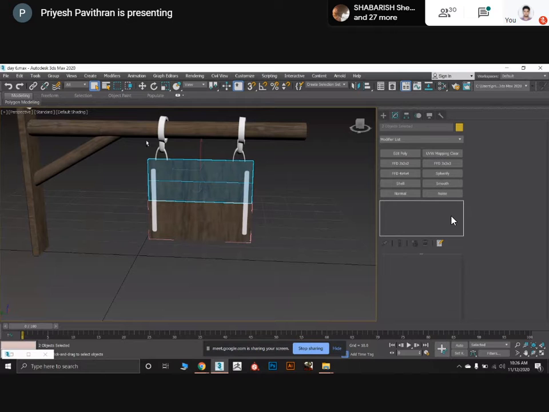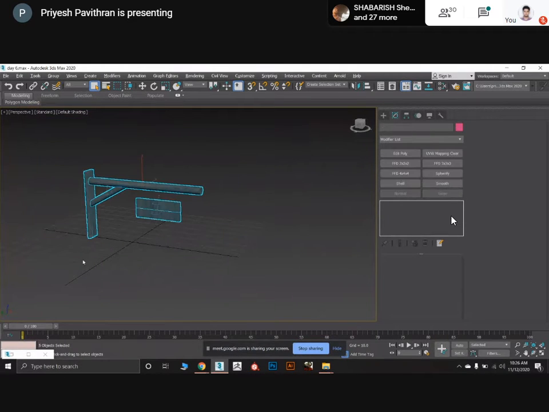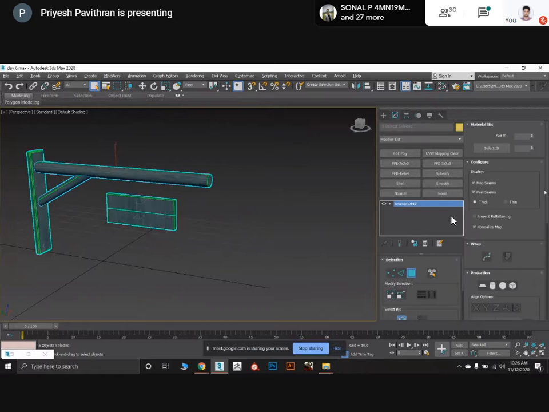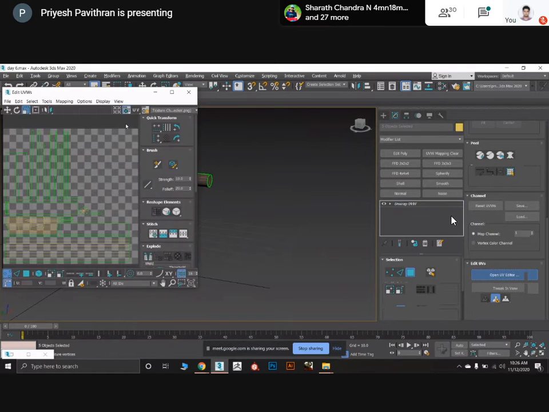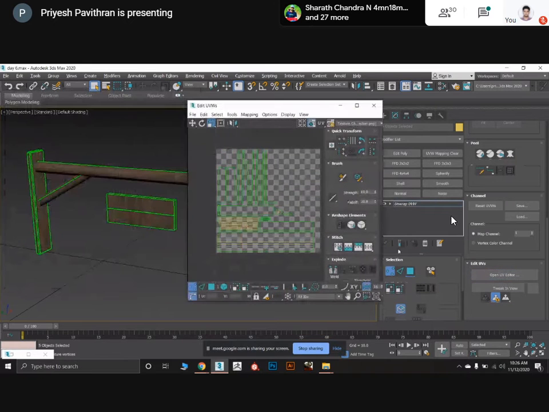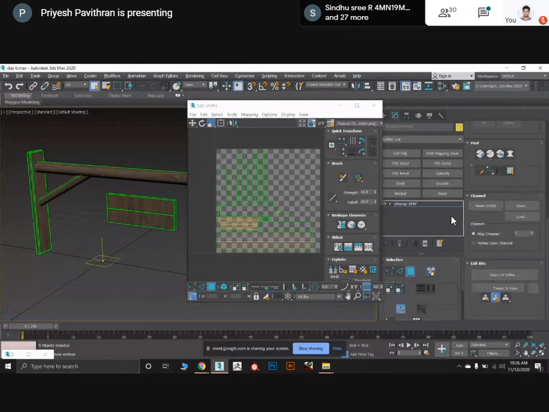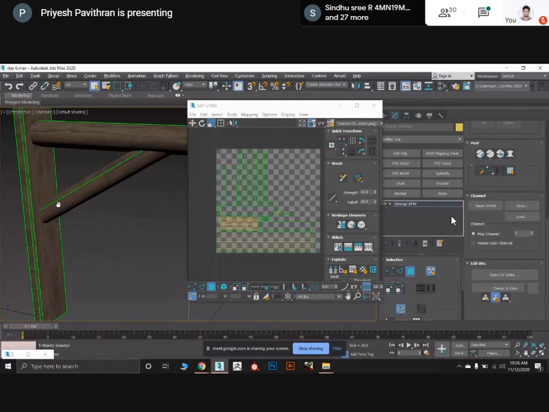Let it be like this, and this. Unwrap, go down. Now I can see these parts are looking really good. Like this and this. Now open it.